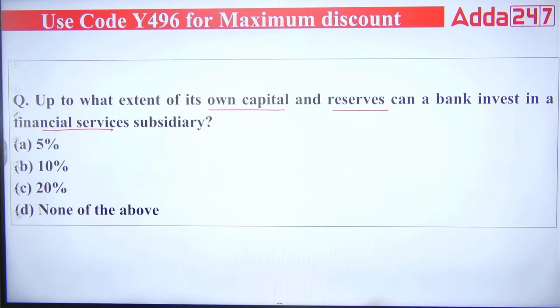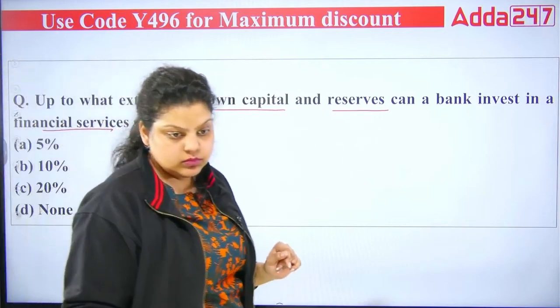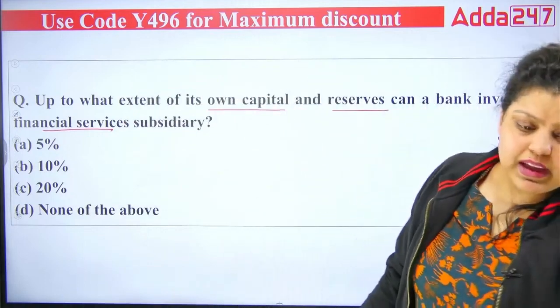Let me know which of the following is the right answer. A, B, C or D? A is 5%.